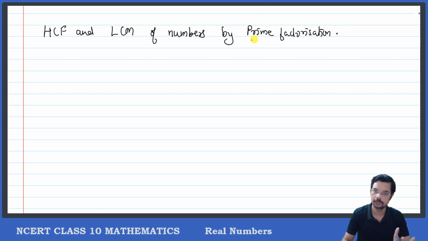In the previous class, we discussed what prime factorization is. We discussed two methods. The first one, the factor tree method. The second one, the ladder method. Correct? Now, what is HCF?